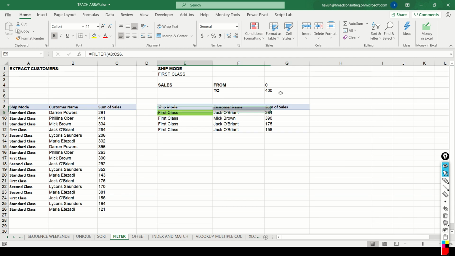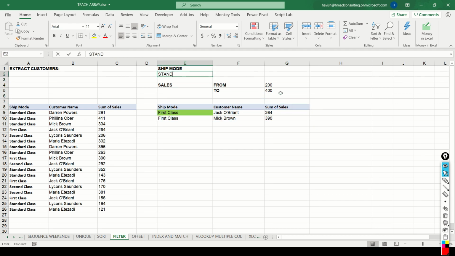Let's just copy the headings once again. And what is it telling me? That these are the four records which are in first class shipping with a value between 0 to 400. If I say the value should be between 200 and 400, there are only two transactions that meet this condition.